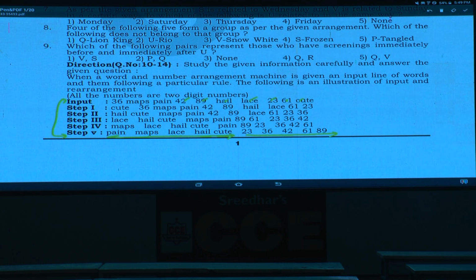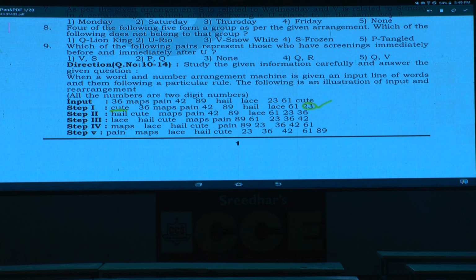Then now 10 elements are there, we are having 5 steps, which implies that in each step exactly one element has been arranged, isn't it? Then 2 elements, one is the word and the other one is what? The other one is the number. Next one, now cute. Cute is coming to the first place. Then what is the number here? 23 is arranged at the last place. In step 1, the least word is arranged at the first place and the least number at the last place.